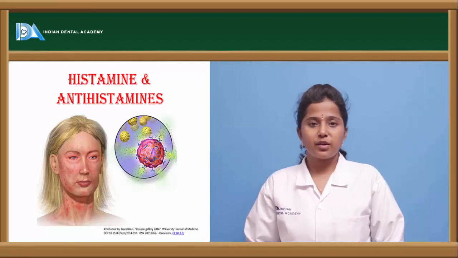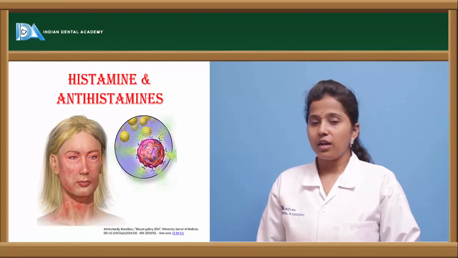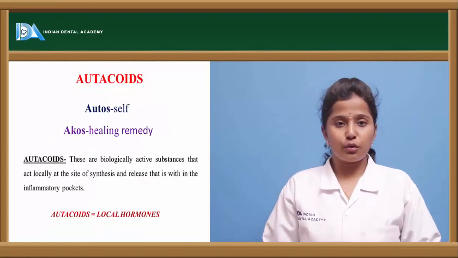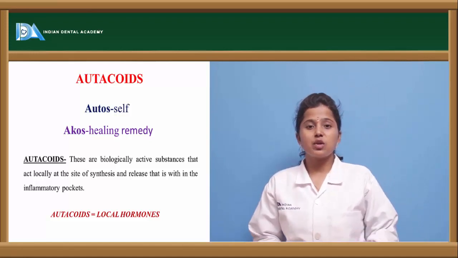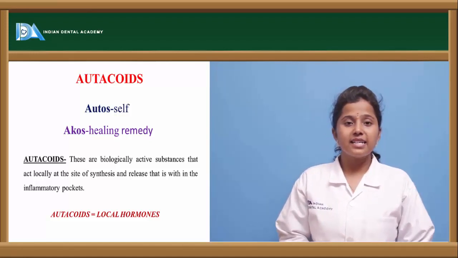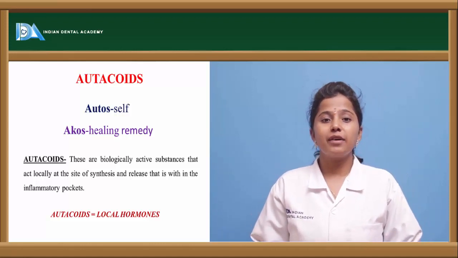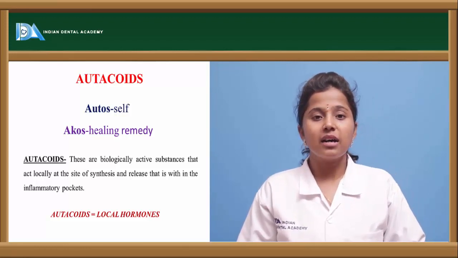The other topic which we are going to discuss is histamine and its antagonists. So, what is histamine? Histamine is a category of autocoids. What are autocoids? The name itself indicates: auto means self, and it is derived from a Greek word, akos, which means self remedy or self-healing remedy.